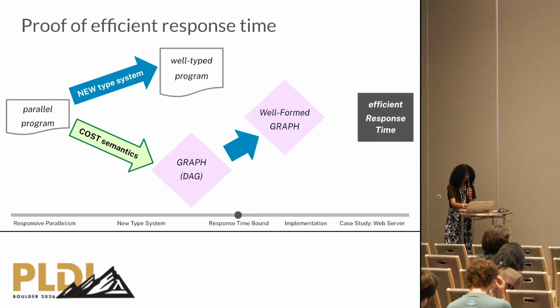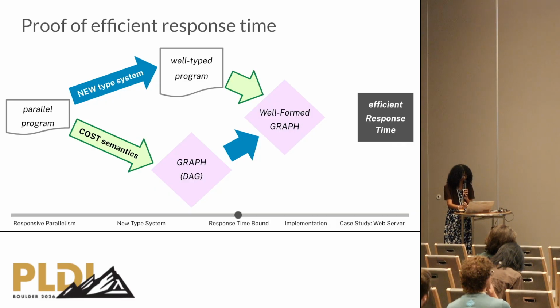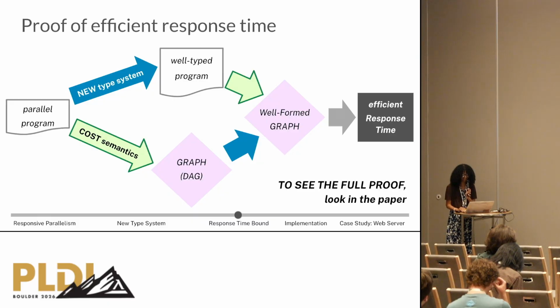And we restrict these graphs to be well-formed, which is a key property we prove means the graph has no priority inversions. And we use our cost semantics to turn our well-typed program into a well-formed graph. And we prove that with a well-formed graph, we will be able to bound our response time efficiently. And the entire proof you can see in the paper.